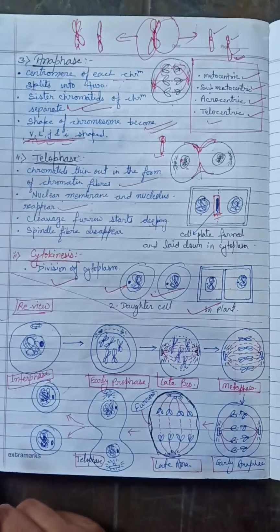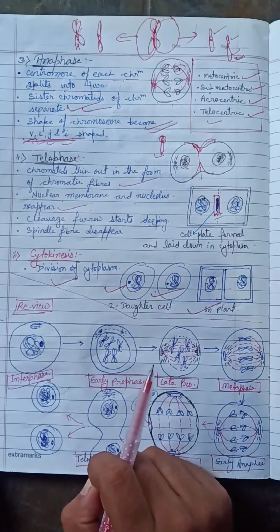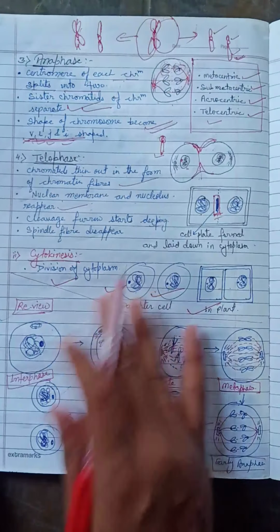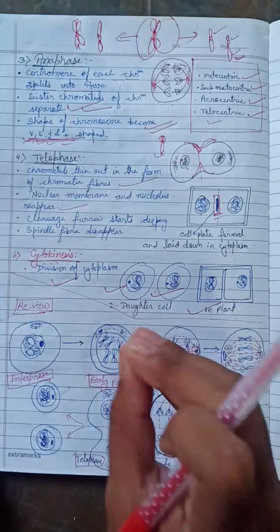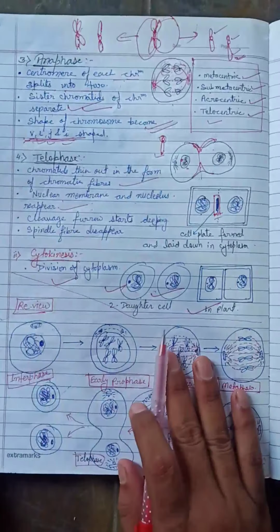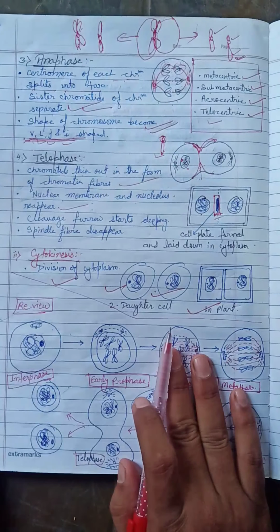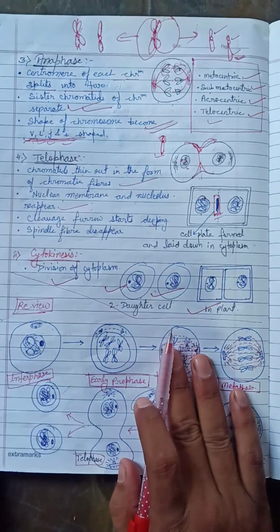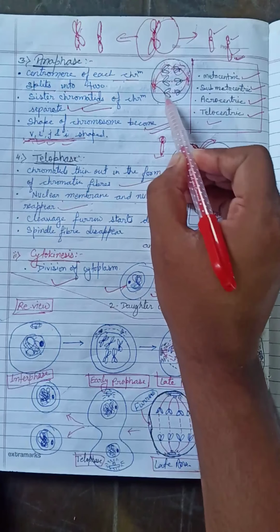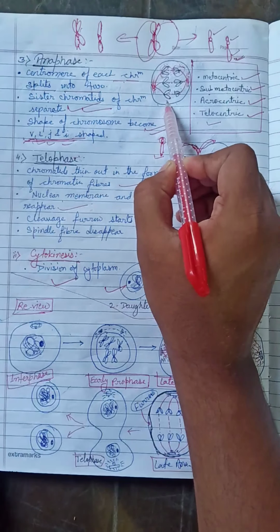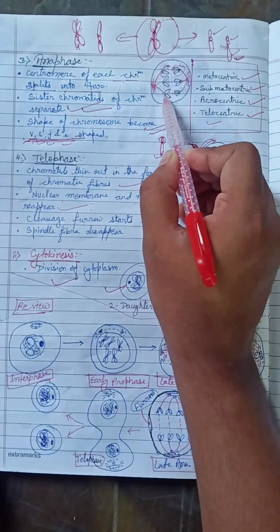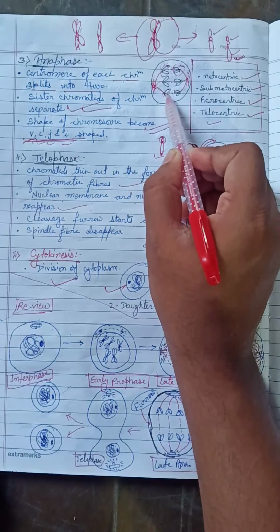In anaphase, there is a most important function: the chromosomes become visible and the shape of the chromosomes can also be seen. What is the shape in anaphase? If you look here, the structure looks like a V in shape.